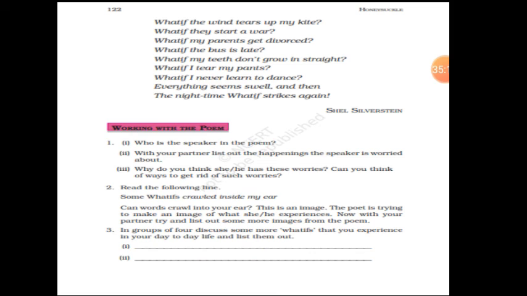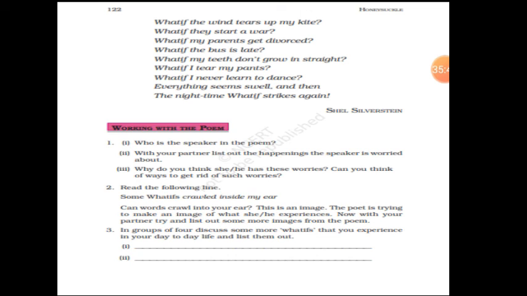Okay, the poet is having lots of disturbance in his mind, because as soon as one doubt is clear, another doubt comes into his mind. So he's worried the entire night. He keeps on thinking, and he is getting very disturbed. Like, if this happens, if that happens, what will I do? How can I survive on this earth? So those are the worries. What is there in a child's mind?